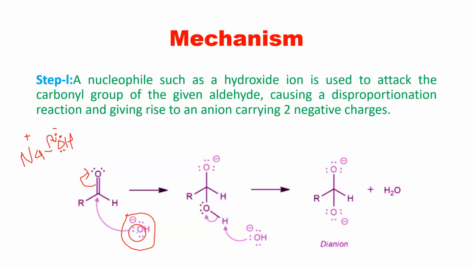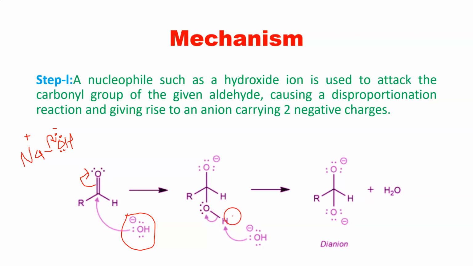So always remember that these arrows are shown in such a way that they show where electrons are flowing, right? I have shown here that electrons are flowing towards the carbon and forming a new bond with the electron deficient carbon. And when this bond is formed, the oxygen-carbon bond breaks and shifts electrons towards the oxygen. So the electron flow is shown again by an arrow.